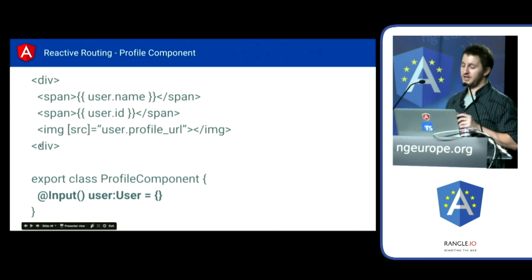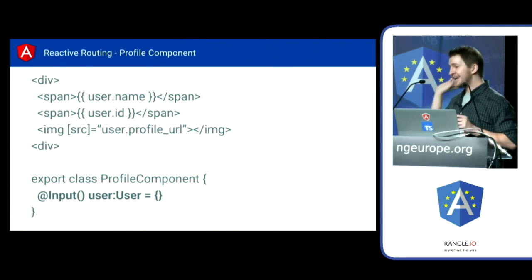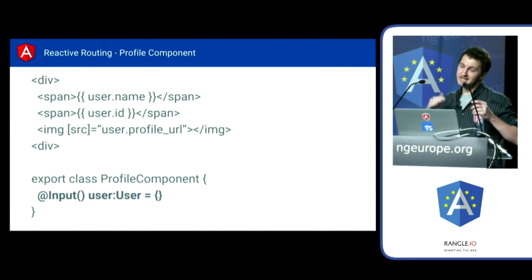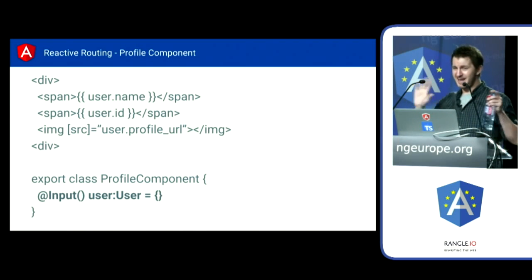So the profile component just takes input from the outside world. So it's got an input. It's got a user, right? And so all we really have to care about here, and all the component has to know about, is it is handed a user. It's handed a user object, and its job is to render it. Doesn't care where it comes from. Doesn't care if we're using it in a test, or if it's coming off of a server, or we're using it in the router. So this profile component becomes very, very reusable. And more importantly, becomes very, very easy to test, right? Because you don't have to worry about mocking it out. You don't have to worry about any of this stuff.